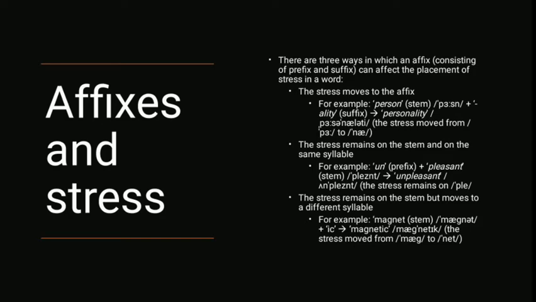Kemudian setelah mendapatkan imbuhan ic yang menjadi magnetic, phonetic transcription-nya dan stressnya berubah pada syllable yang berbeda, yaitu the stress moved from mag to net.